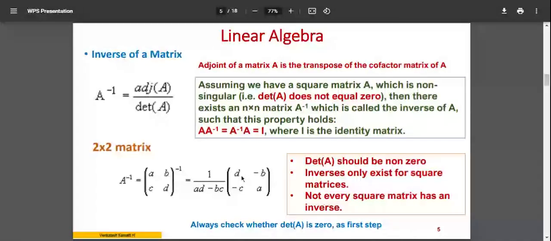So for a 2 by 2 matrix, it's easy. You don't have to go by any mathematical formula modifications. Diagonal matrix, you interchange it. Non-diagonal, you just give the minus sign. So this becomes your adjoint of A.